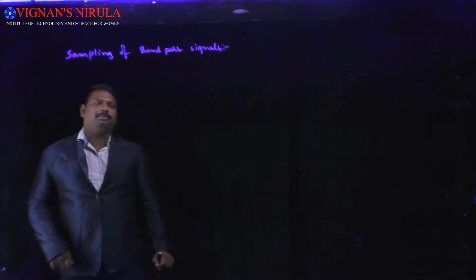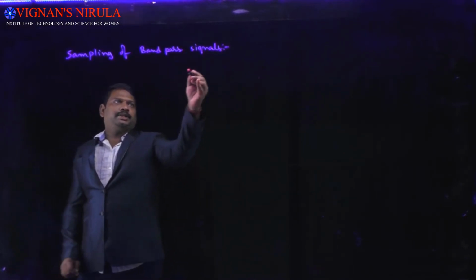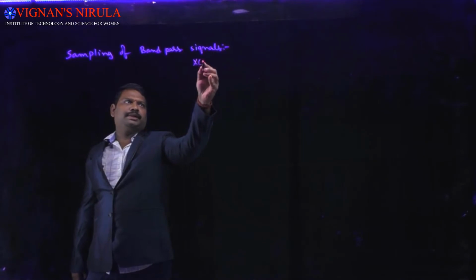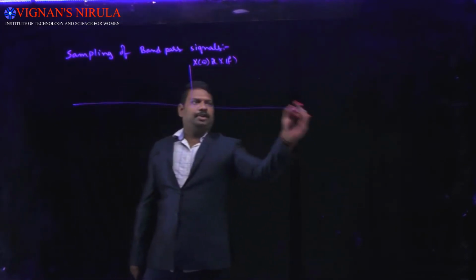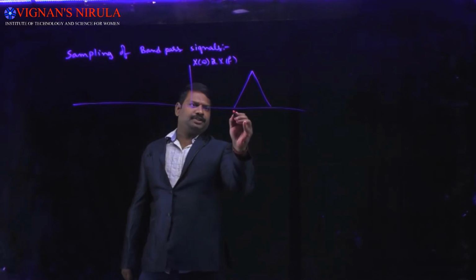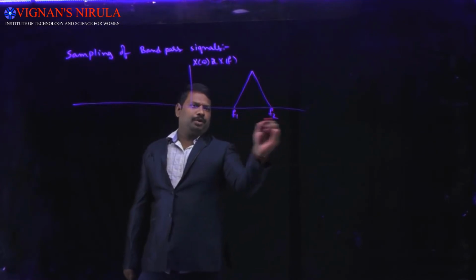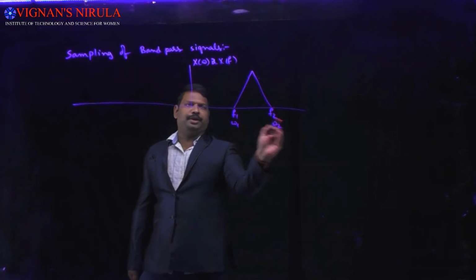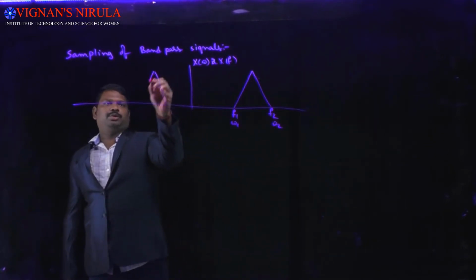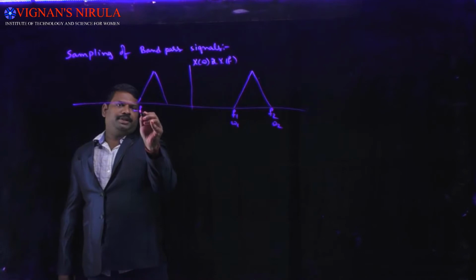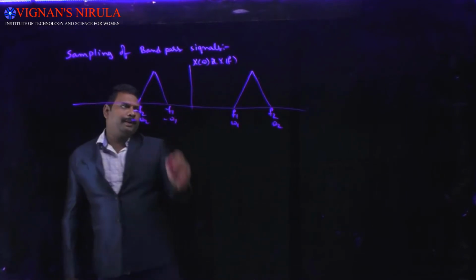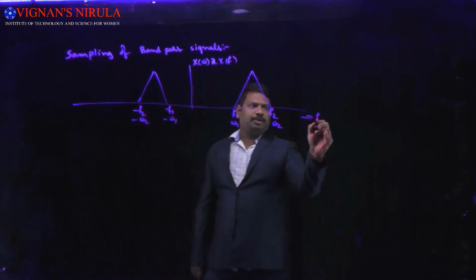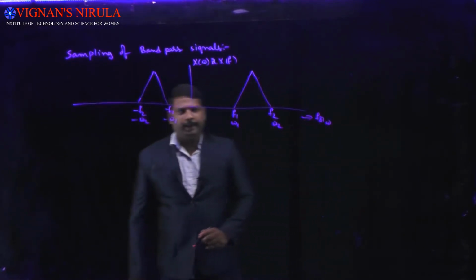In the process of sampling of band pass signals, generally a band pass signal will be given as X of omega or X of f, which appears like this. It will be present for a particular band of frequencies, let us say f1 to f2, or in terms of omega, omega 1 to omega 2. On the negative side also it will be defined as minus f2 to minus f1, or minus omega 2 to minus omega 1. That may be with respect to f or with respect to omega.